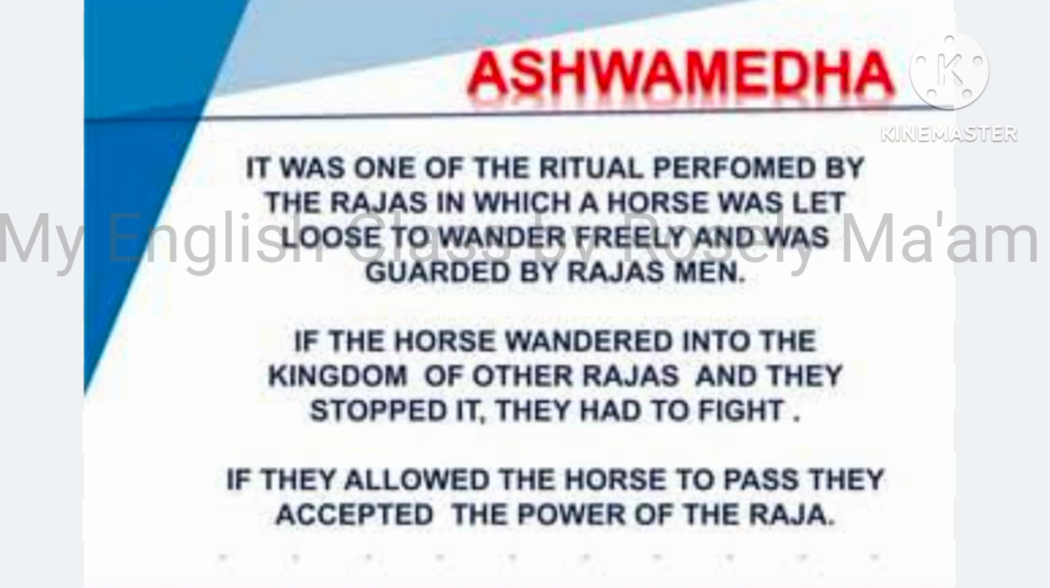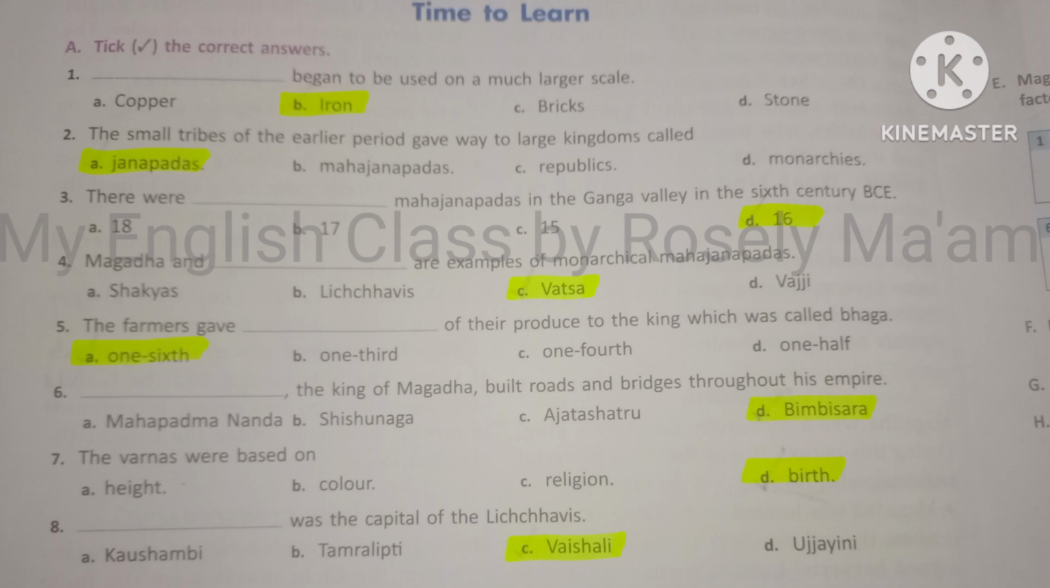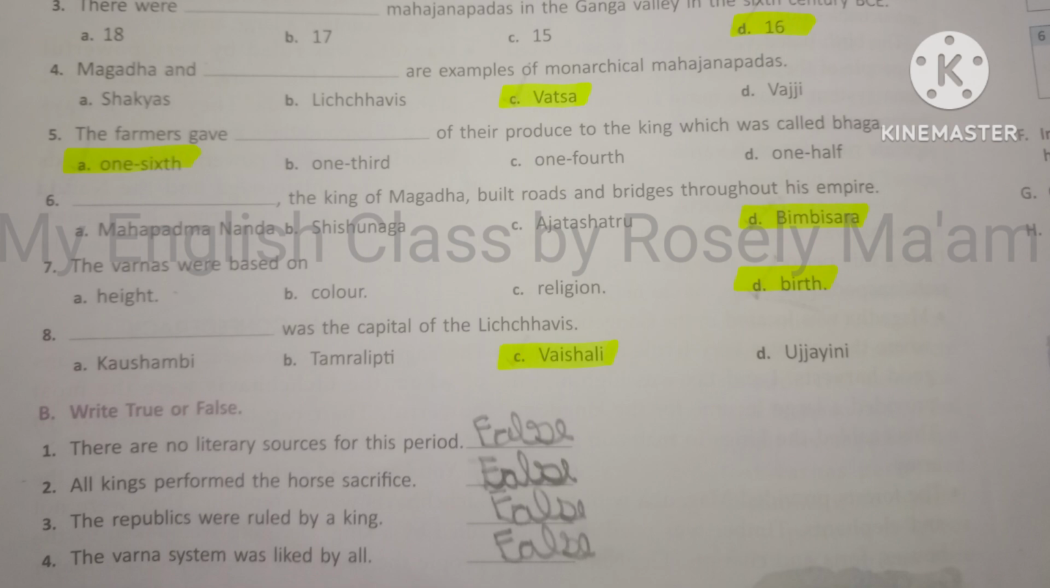Got it? Lastly, students, you can read about the Ashwamedha or the horse sacrifice ceremony that was often performed by powerful kings. That's all in this lesson, and now all of you hurry and attempt the book exercise and learn it.